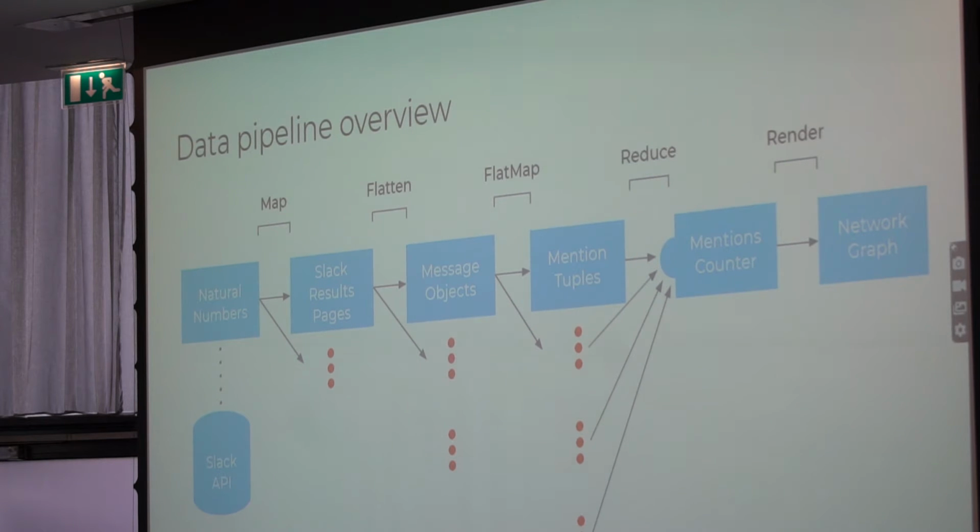And then extracted again the tuples of who is mentioning whom in the messages, because a single message may mention multiple people. Then reduce them to get a count of how many times each student mentioned another student. And then once we have that counter, to render that into a graph.